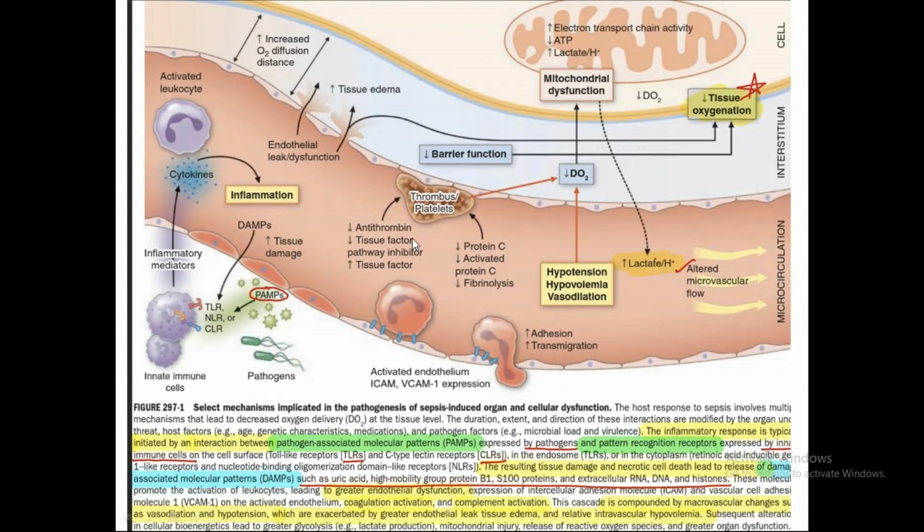The endothelial cell activation also leads to increased vasoactive mediators like nitric oxide, IL-1, IL-6. This will lead to vasodilatation and hypotension. All this will result in decreased oxygenation in the cell. Tissue oxygen gets decreased, there is mitochondrial dysfunction, and lactate comes out and gets into the vessel. So what is lactate? Glucose gets metabolized by aerobic metabolism, which is possible in the presence of oxygen.